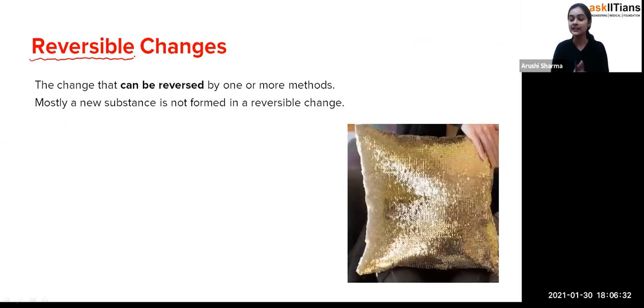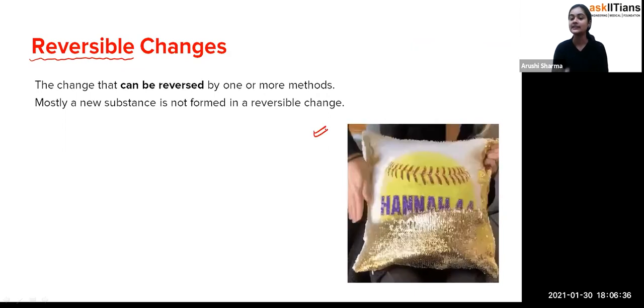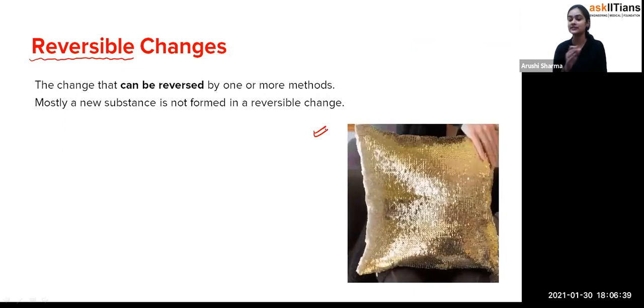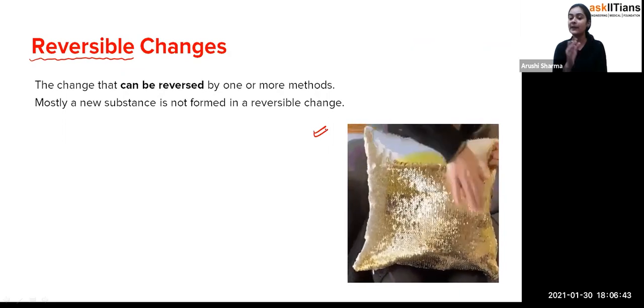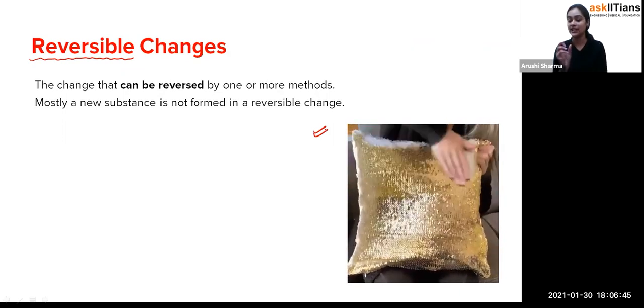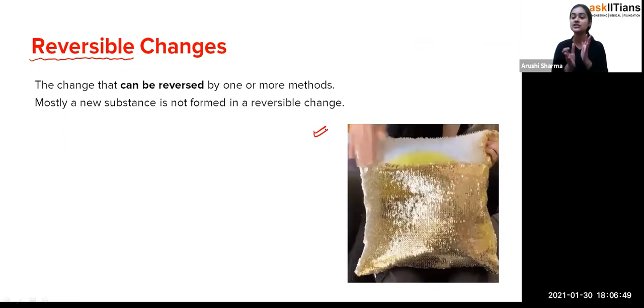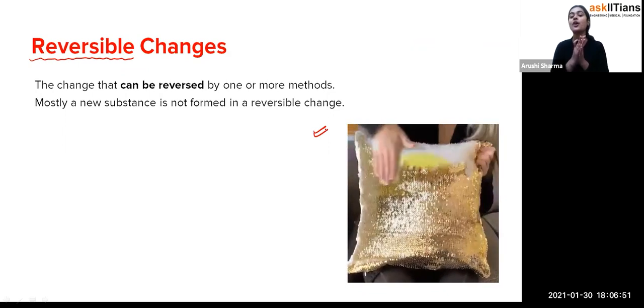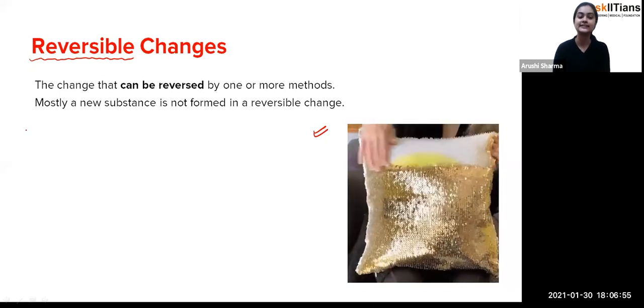Okay, so you can see, student, that in this picture which you are observing here, this lady is just reversing the change. First of all it is shiny, and after moving it back, you can see that change. Now they are reversible in nature. So that type of changes which can be reversed easily, we call it the reversible changes. Fine. For example,